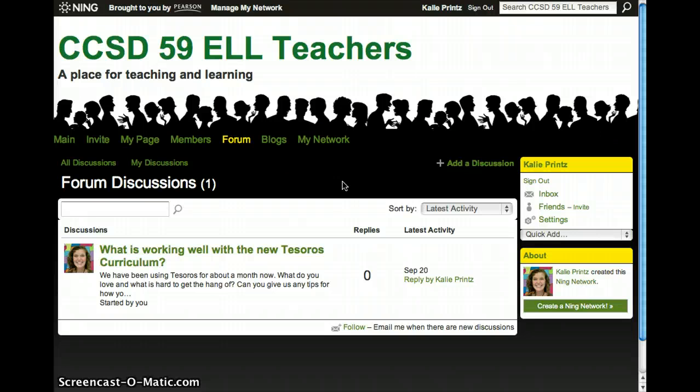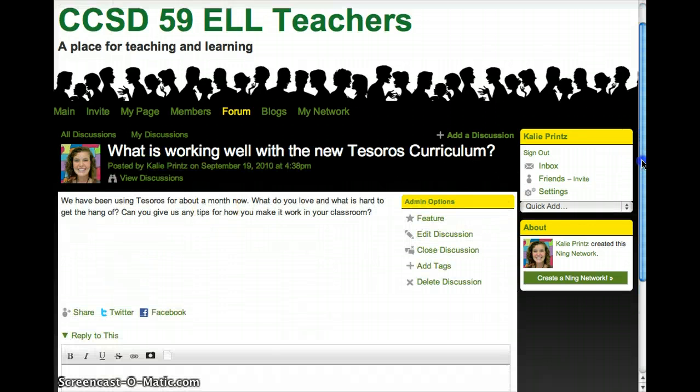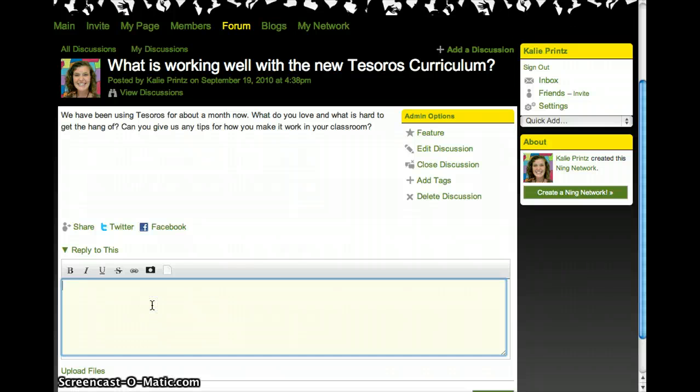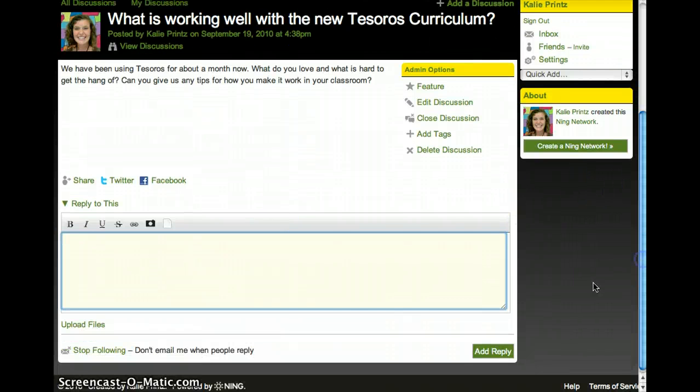So let's talk about two different things in the forum section. One is how to reply to somebody else's forum discussion question, and then the other is how to add your own discussion. So first of all, to reply to someone else's discussion, I've already started a discussion question here. What's working well with the new Thesaurus curriculum? So if you have an idea or a comment, you'd simply click on the title. My post is up here on the top, and you would simply click to reply down below, and then click Add Reply.